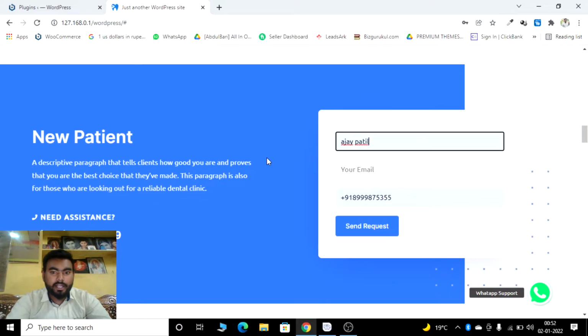Okay, so that is the thing. The new thing is that a patient can check your phone number, and you can mention your phone number here. With the help of this, the person who comes to your website can know that this is the number of Dr. John, and they will call you directly. And if they don't want to do that, they can fill up this information and send a request. Then the doctor's side will call you to schedule a call. Okay, or a dental practice, whatever that will be.